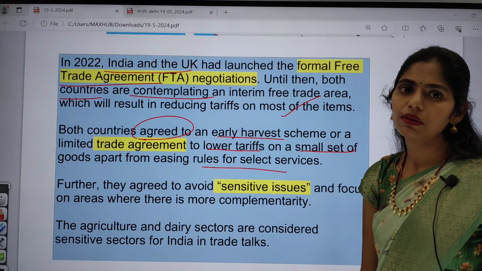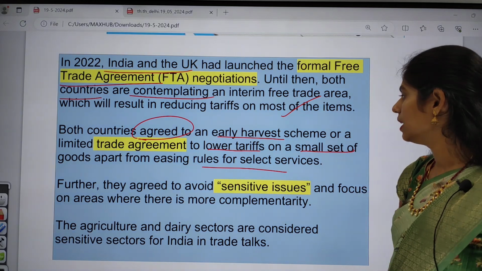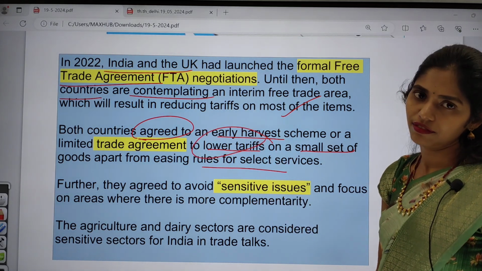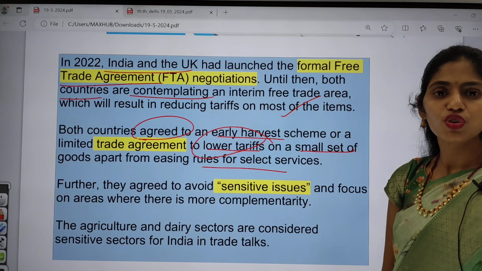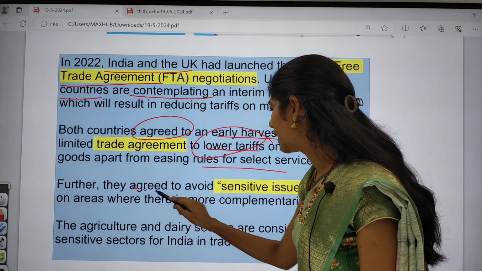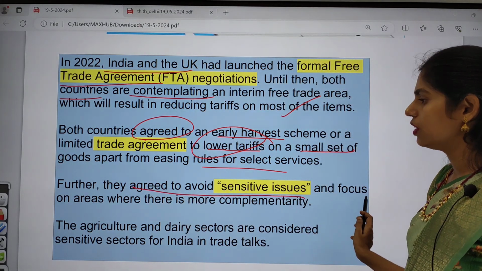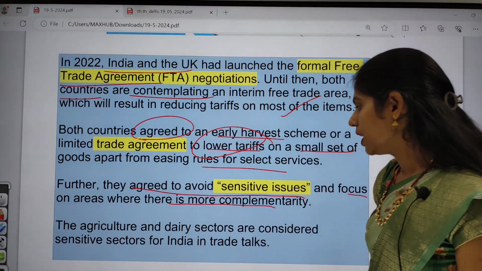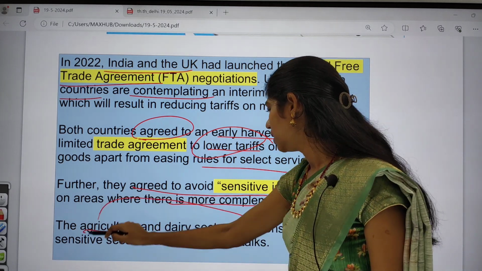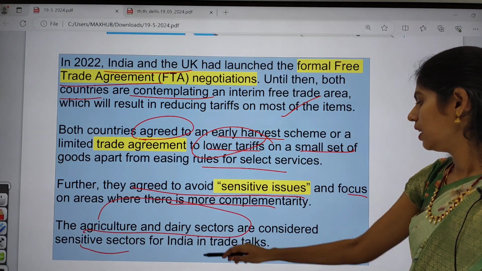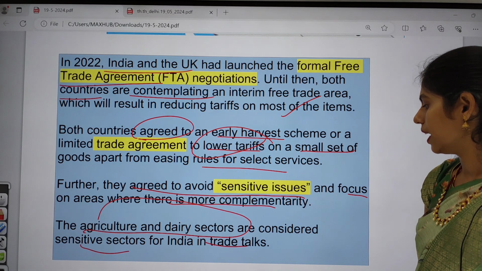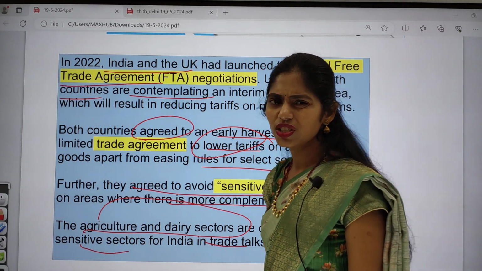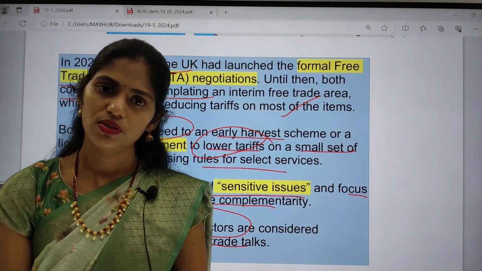As per this agreement, both countries agreed to an early harvest scheme, limiting the free trade agreement to decrease tariffs. Tariff means nothing but duty, import duty or export duty. Further, they also agreed to avoid sensitive issues and focus on areas that are more complementary in nature. Agriculture and dairy sectors are considered sensitive sectors for India in trade talks. These are some important background points regarding the India-UK Free Trade Agreement.